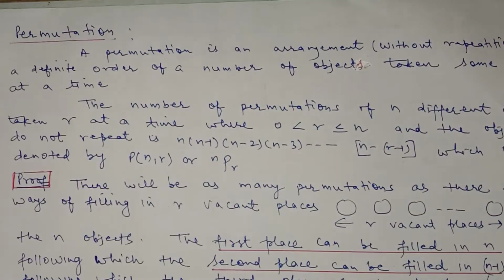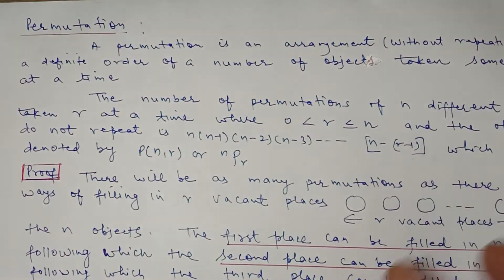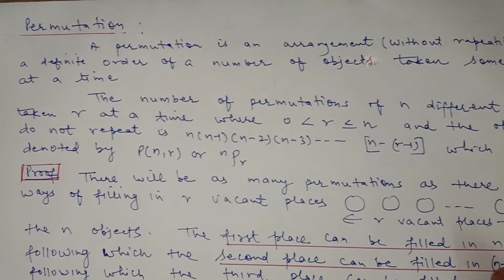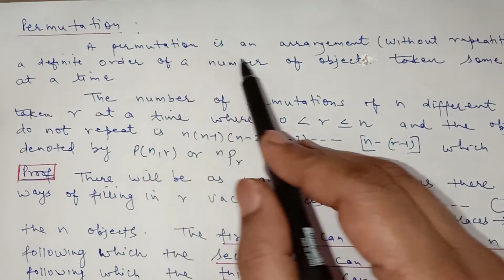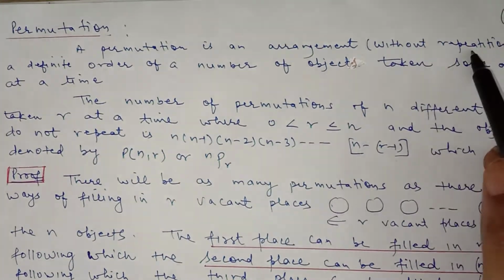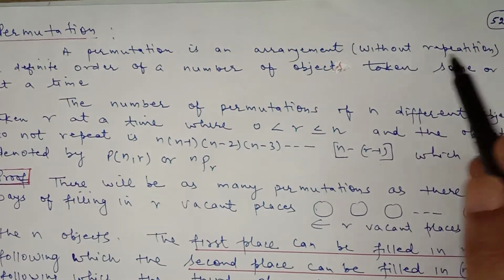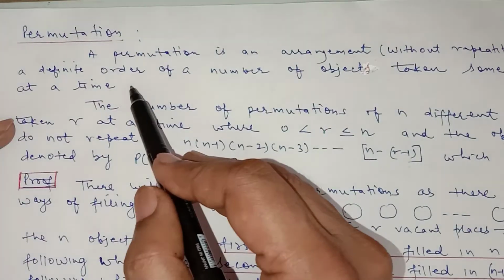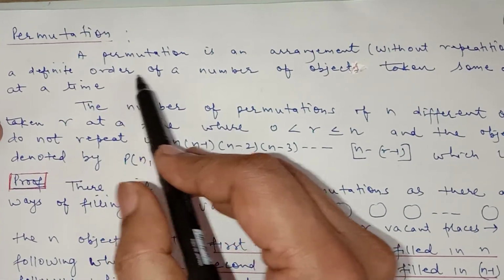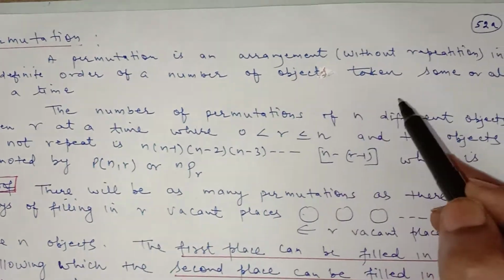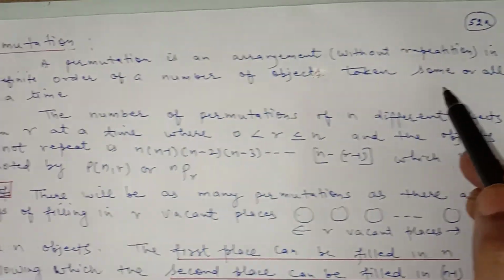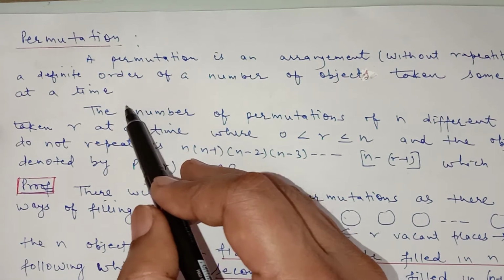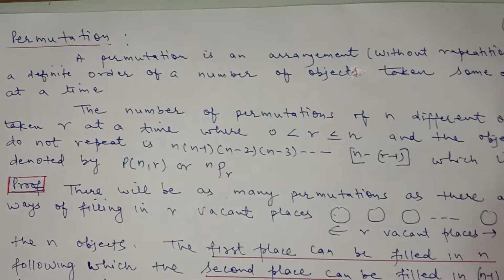Now after that, we have a very important topic of permutation, and listen to it very carefully. Now what is the meaning of permutation? A permutation is an arrangement without repetition. This is the main thing. Without repetition in a definite order. Order should be definite, of a number of objects taken some or all at a time.